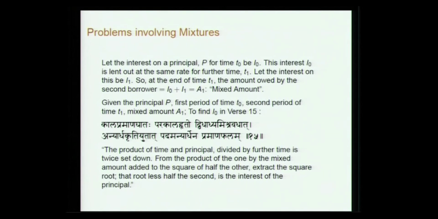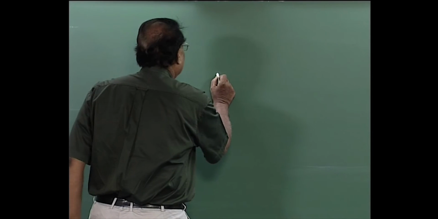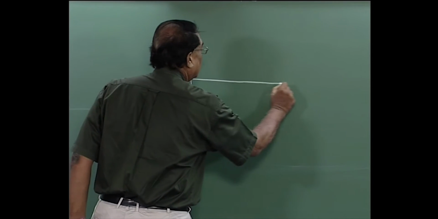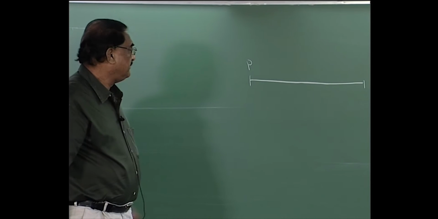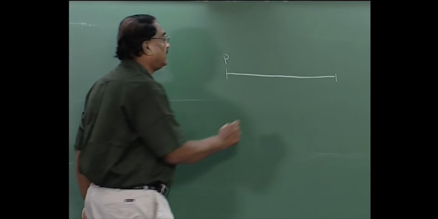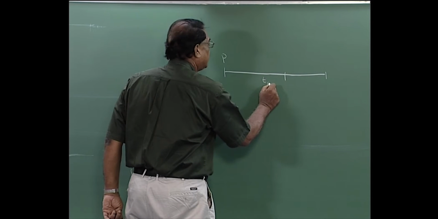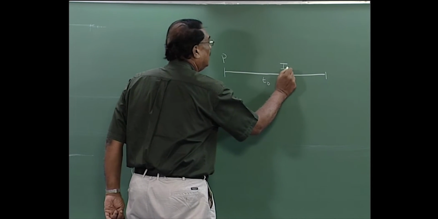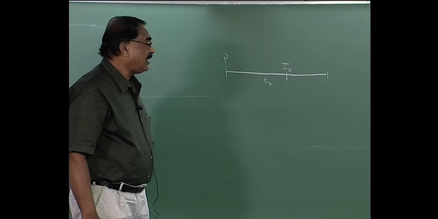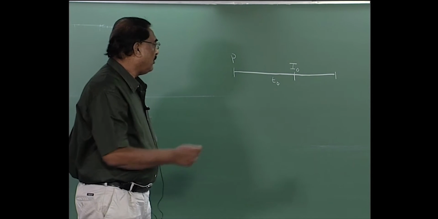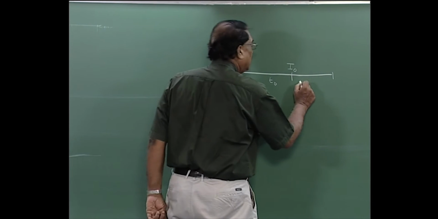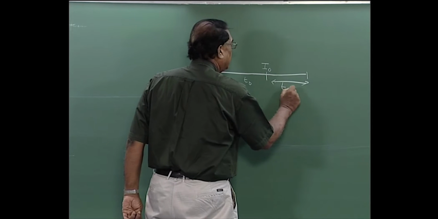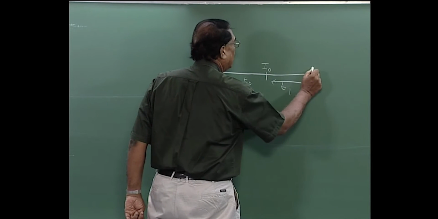So, what I am saying is that the first borrower has received an amount, principal P, and for time T0, the interest for that is I0. Now, a second borrower borrows an amount I0 from the first borrower at the same interest, and suppose after T1 the interest for this amount I0 is I1.